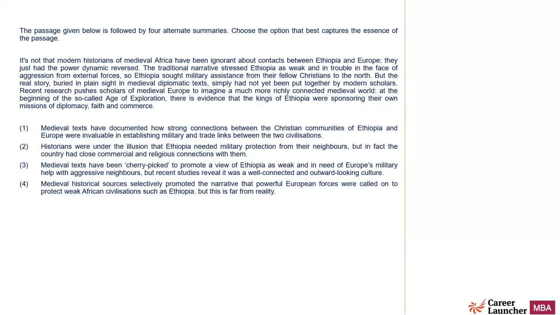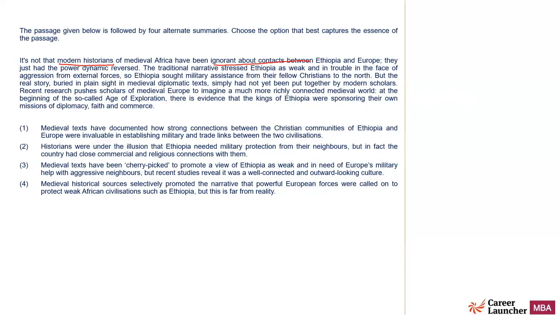It is not that modern historians of medieval Africa have been ignorant about contact between Ethiopia and Europe. They have just had the power dynamics reversed. So it is saying that it is not that modern historians of medieval Africa are ignorant about contact. Basically, it is trying to say that the modern historians are not ignorant of the fact that during the medieval period, Ethiopia and Europe had contact. They have just reversed the power dynamics.